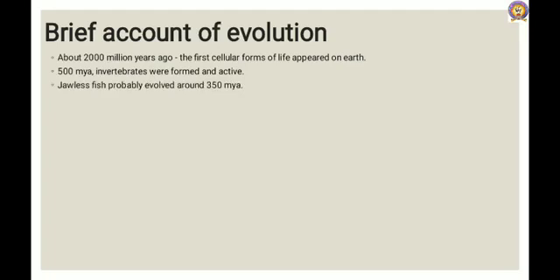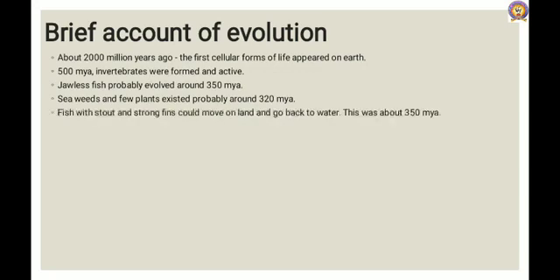Jawless fish probably evolved around 350 million years ago. Seaweeds and a few plants existed probably around 320 million years ago. The first organisms that invaded land were plants. They were widespread on land when animals invaded land. Fish with stout and strong fins could move on land and go back to water. This was about 350 million years ago.